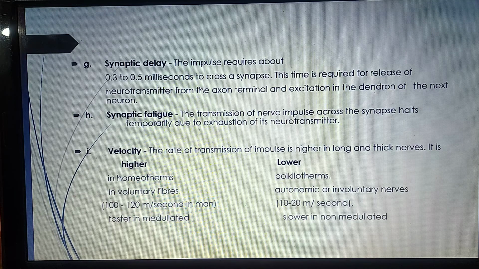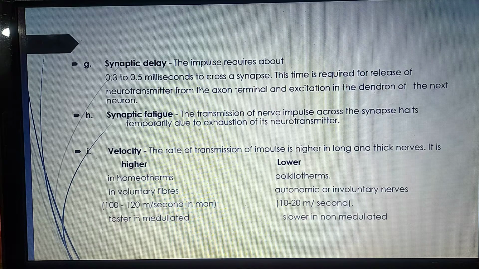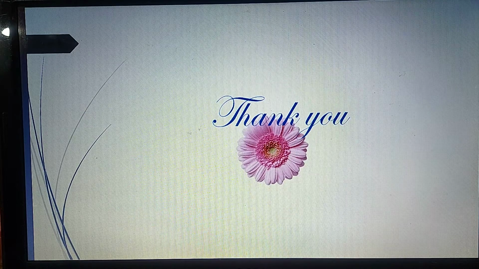It is faster in myelinated nerves and slower in non-myelinated nerves. Myelinated means there is a covering of myelin sheath around the axon, and non-myelinated means there is no myelin sheath covering around the axon.